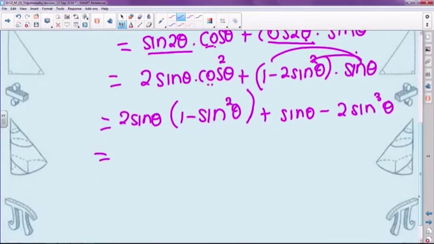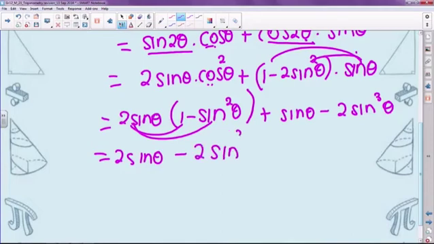Let's then multiply the ratio outside the bracket into the bracket in the first term. So we get 2 sine theta times 1, which is just 2 sine theta. 2 sine theta times negative sine squared theta is going to give me negative 2 sine cubed theta. And here we're looking pretty good because everything is already in terms of sine.